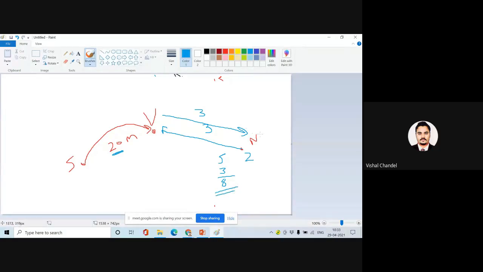So what timer will be set by Nol? Because the 20 minutes was the time. Sir was saying sir is busy for the 20 minutes, but now Nol knows already 8 minutes has gone. Okay, so now Nol will set a 12 minutes timer, so that after 12 minutes, Vishal sir will be free and I can start my talk. So this is the restart timer of Nol, and this is the vulnerable time of Nol, and this is the calculation of the vulnerable time. So is it clear? After 12 minutes, Nol is going to start its communication.